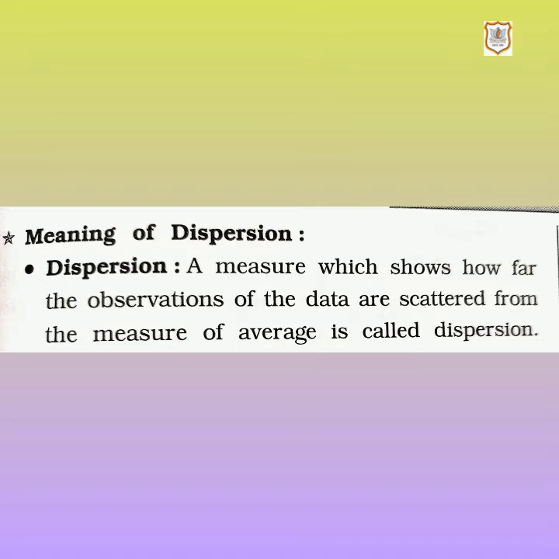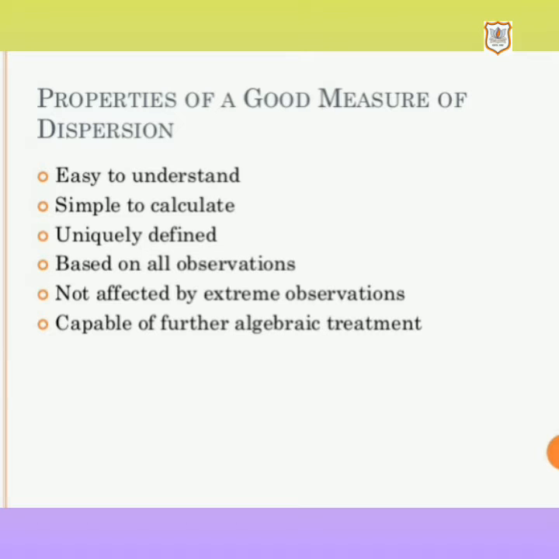Now let's have a look at the characteristics of dispersion. Here we have the characteristics of a good measure of dispersion. First, it is easy to understand. Second, it is simple to calculate. Third, it is uniquely defined. Fourth, it is based on all the observations of the data.